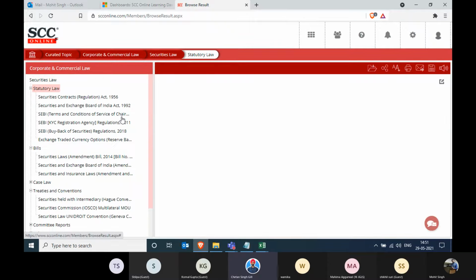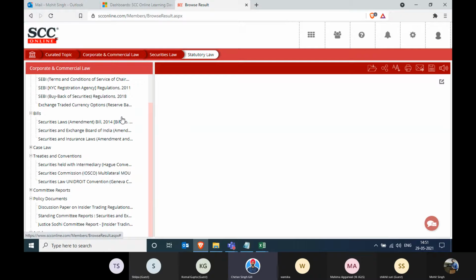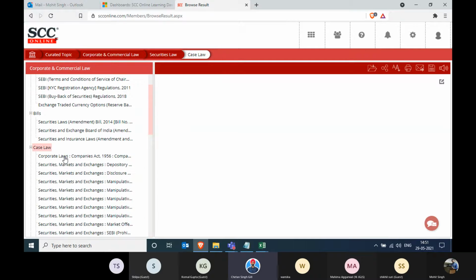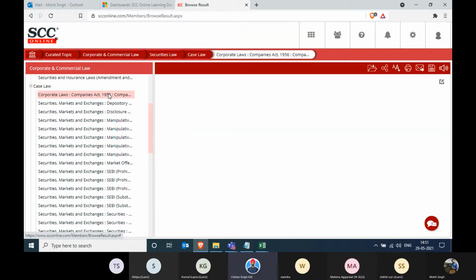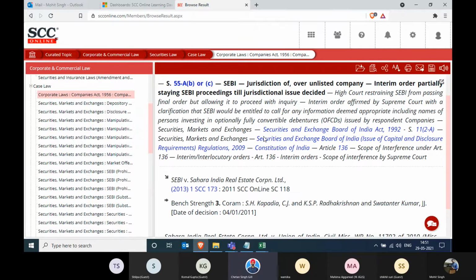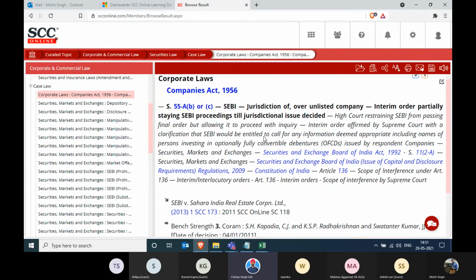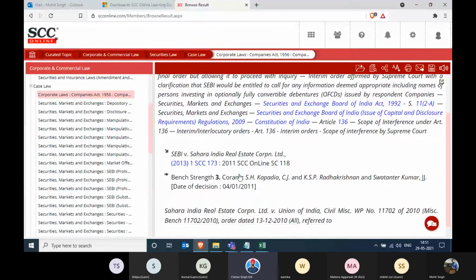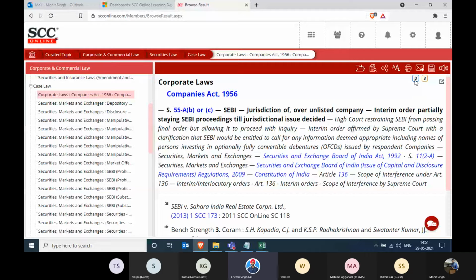And the good part is that when you're looking at the case law or anything, you don't have to note down the party name or something. You simply see it over here. It's in front of you. You just click on it. You can read about it. And sometimes, like this one, it is not even giving you the full judgment. It's giving you only a head note, which is related to the topic of our choice, right?